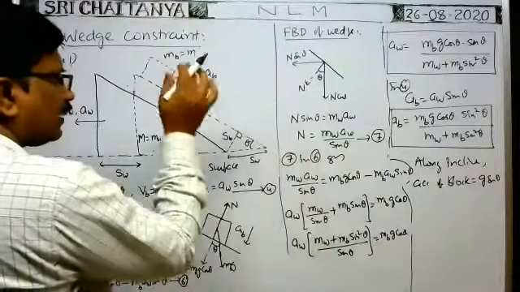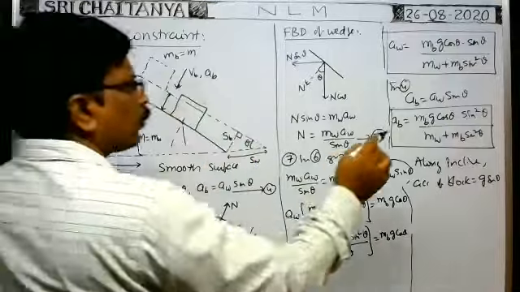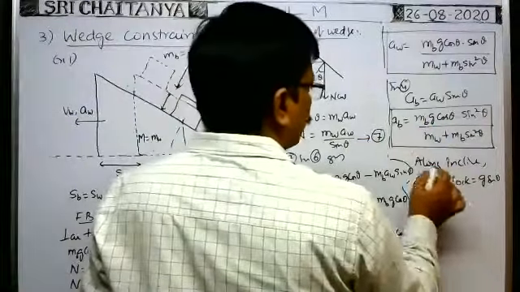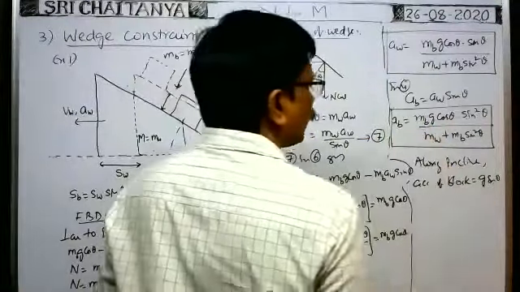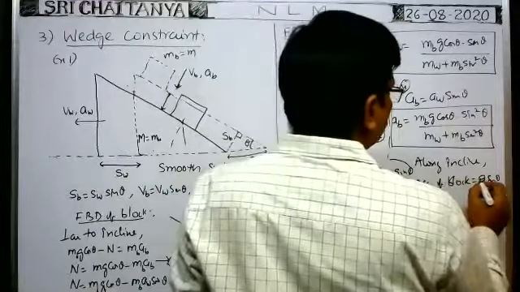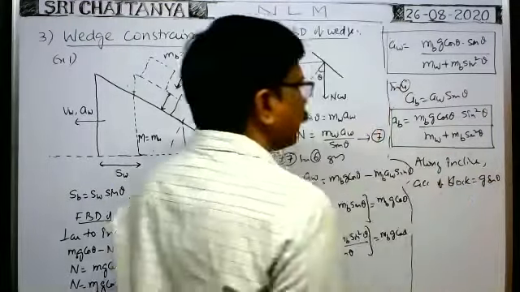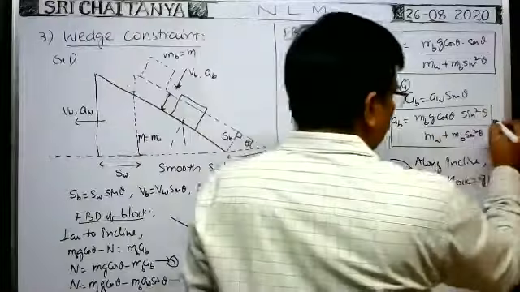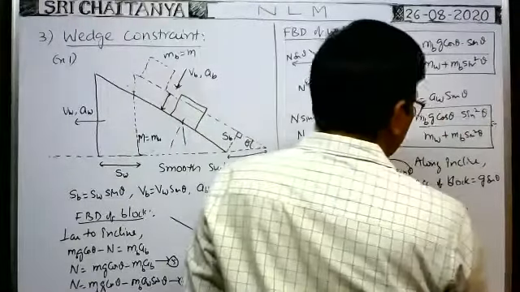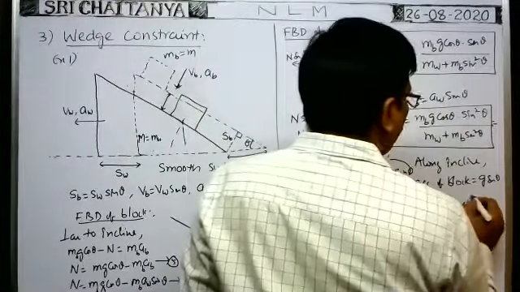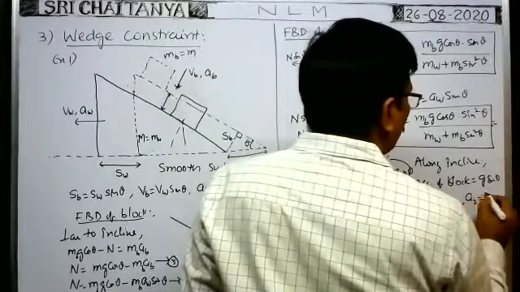Therefore the resultant acceleration of the block is the square root of this square plus this square. Say this is A1, which is equal to ab, and A2 is equal to g sin theta.